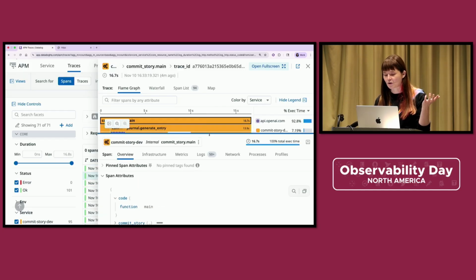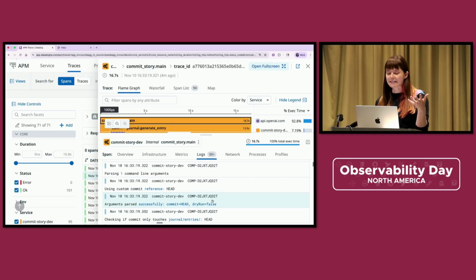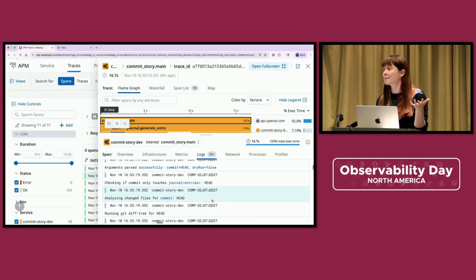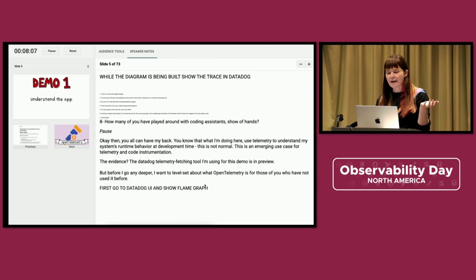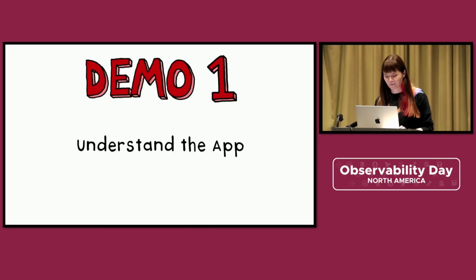And then I have correlated logs and metrics. From this trace, I can see every log that's a part of it. I've specifically written pretty narrative logs because I want my coding assistant to be able to read these and understand what's happening. Back in our slideshow, you can see all my speaker notes. It's not like I'm really looking at them.